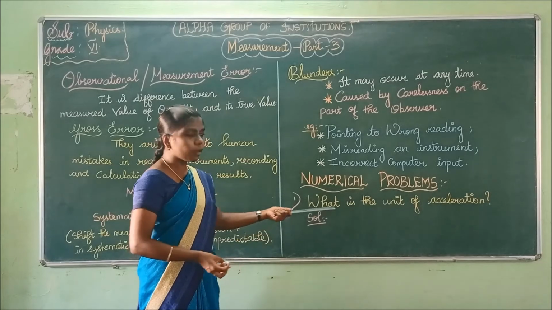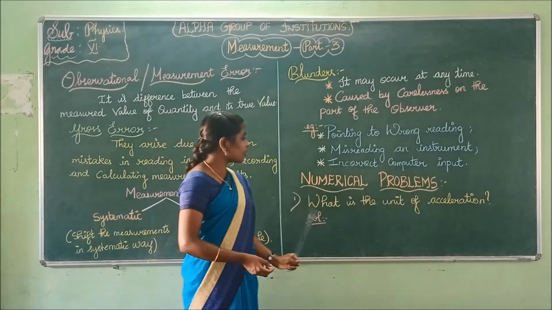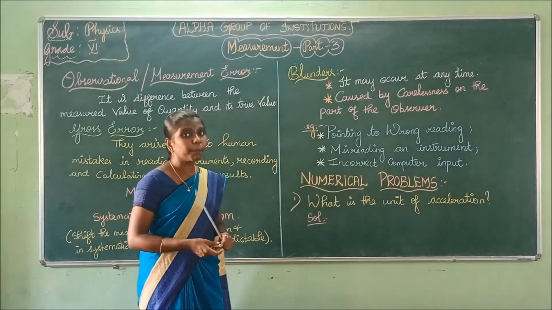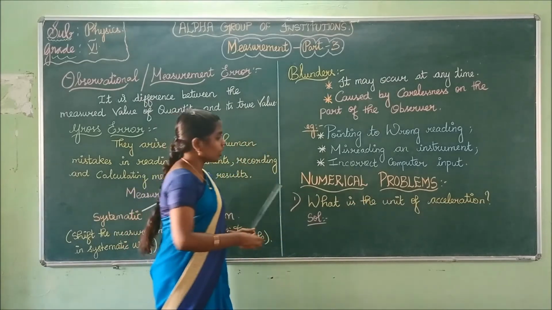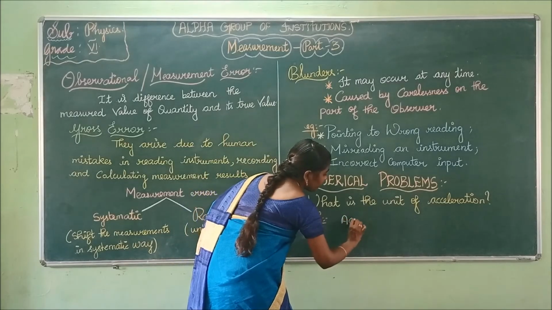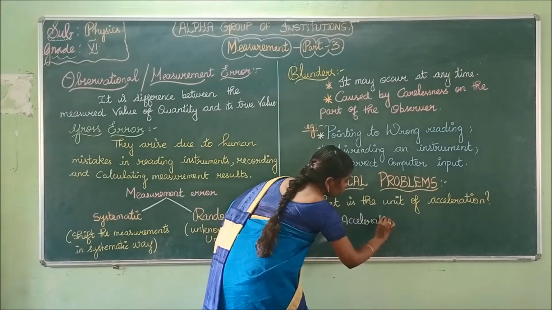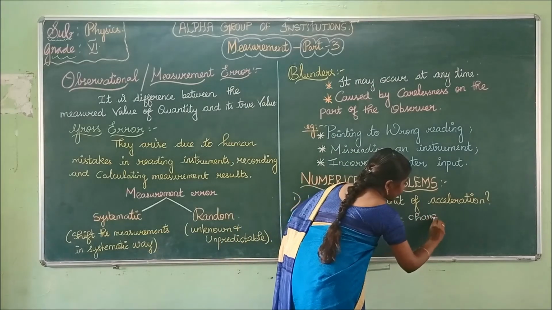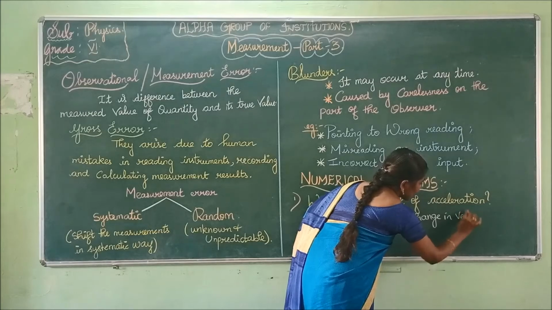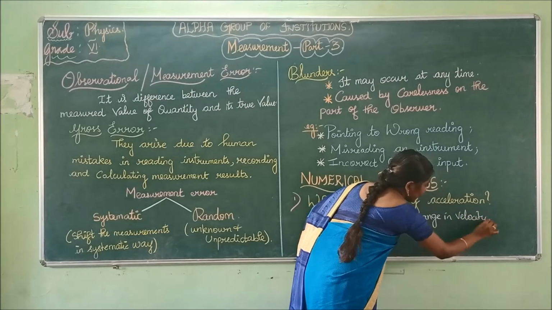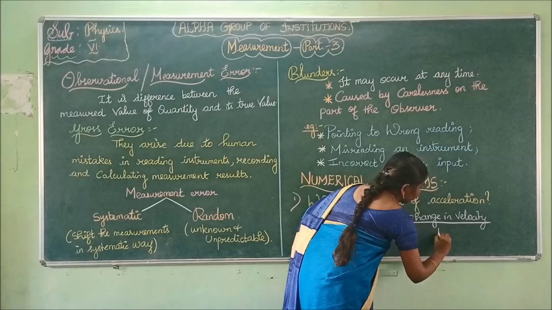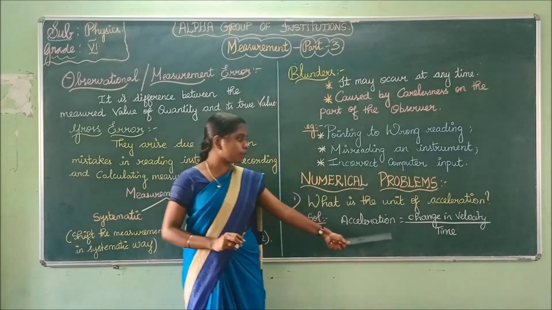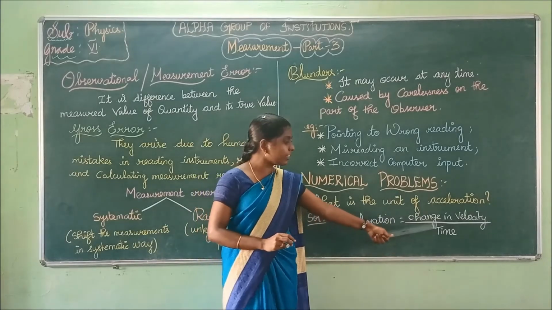Here we shall go for the problems. What is the first problem? What is the unit of acceleration? They are asking us to calculate the unit for acceleration. What is the formula for acceleration? Acceleration is equal to change in velocity by time taken.